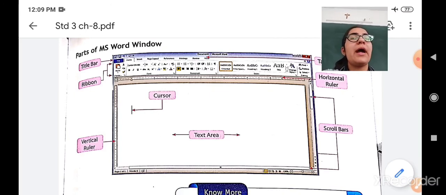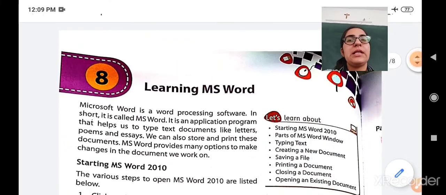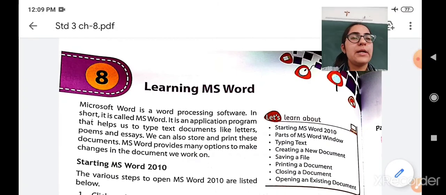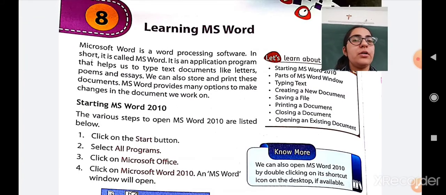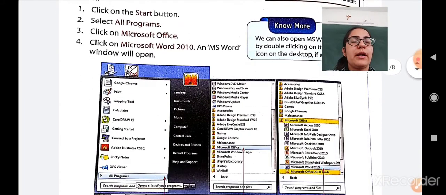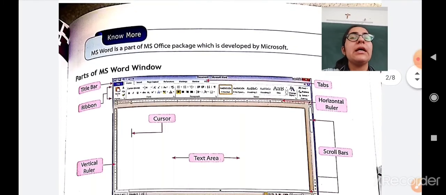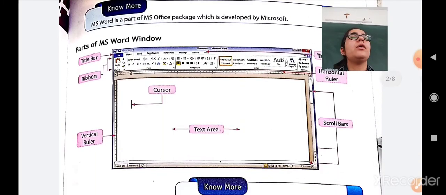Now we will quickly revise what we have studied today. First we have seen an introduction of MS Word. What is MS Word? Why it is used? Then we have seen how to start Microsoft Word 2010 in your computer. And finally we have seen a screen, how a Microsoft Word looks.